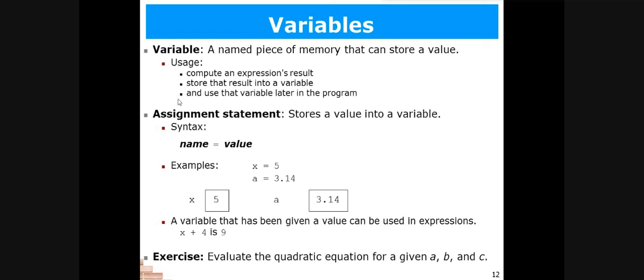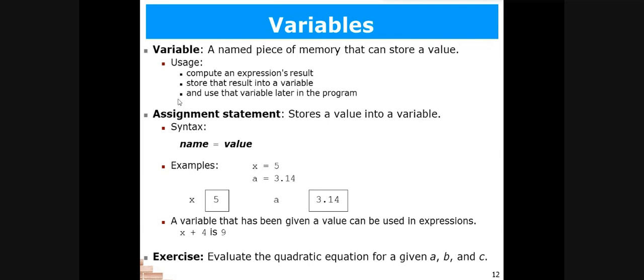These containers are the memory spaces, basically, which are used to store a certain value for a temporary period while we are executing that program. For that period only, these memory locations are there where we store some values on which we are going to perform the operations. So these are known as variables.